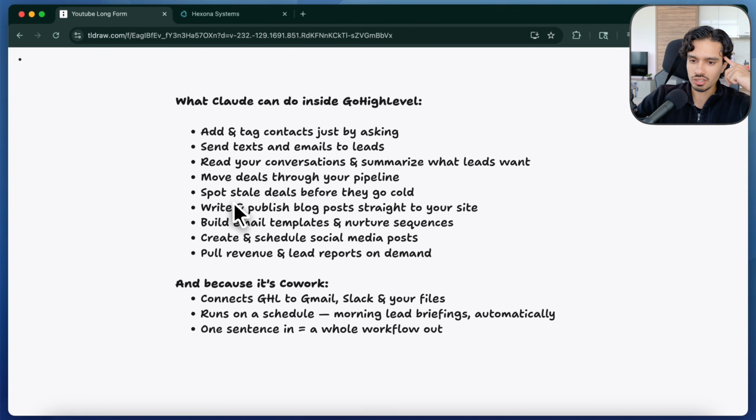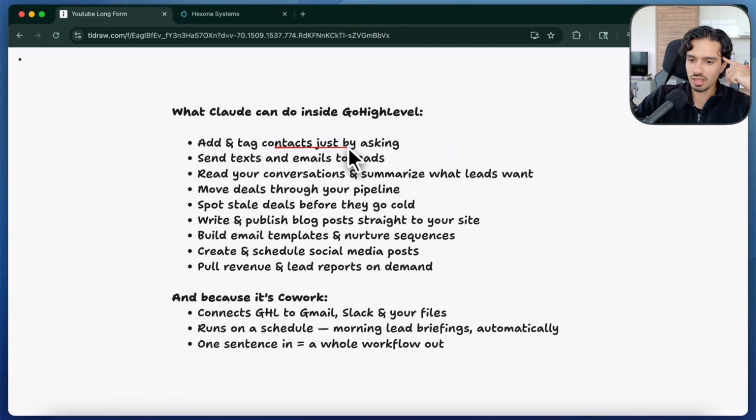So what Claude can actually do inside of HighLevel: it can add tags to contacts just by asking. It can send texts and emails to leads, so it can actually respond as your own agent. It can read conversations. It can move deals through pipelines. It can spot stale deals, so it can act as like a sales director almost. Hey, this lead is going cold, or this person's uncontacted, or this message is unread.